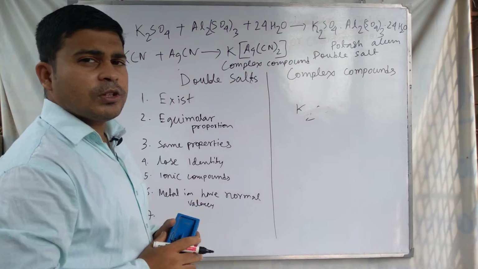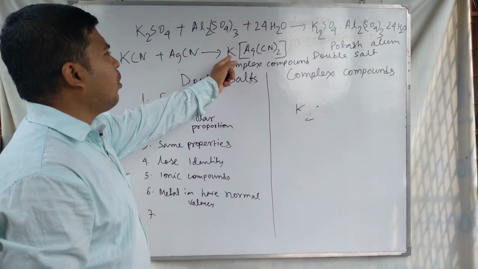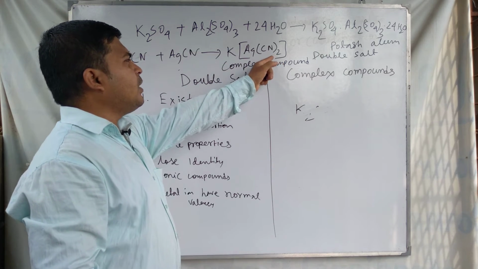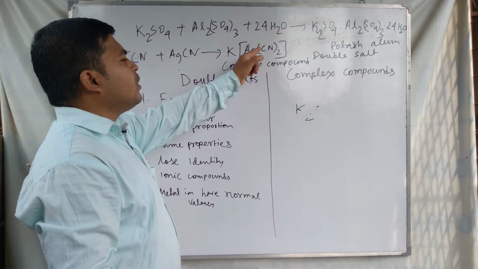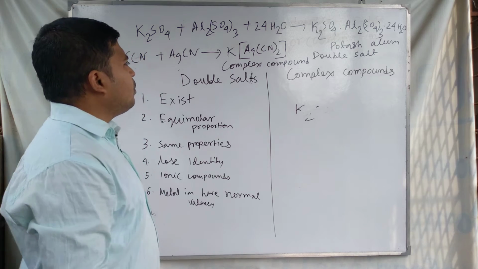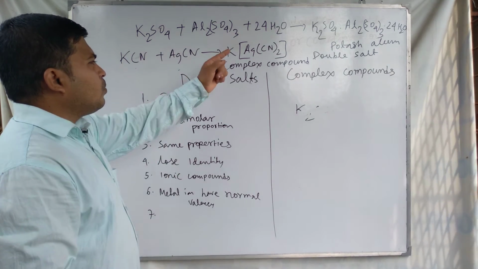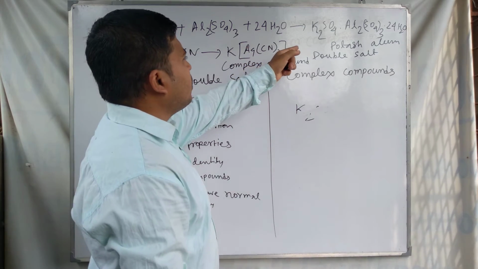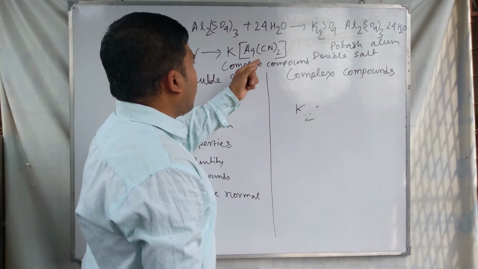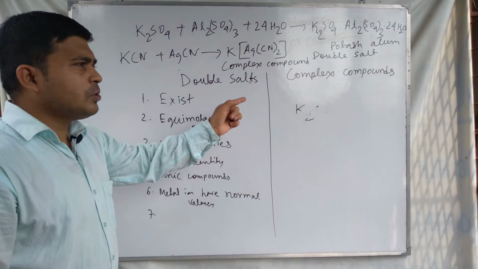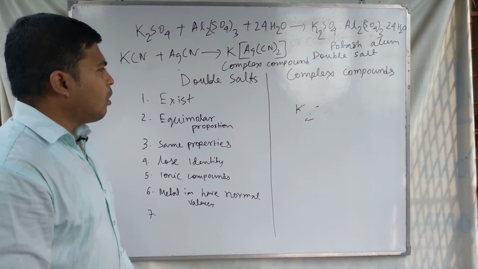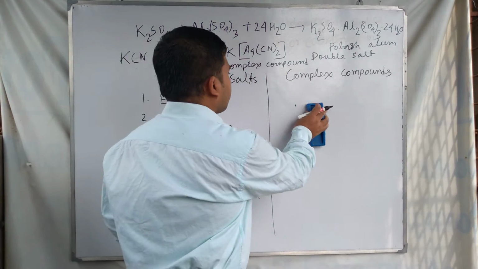The name of this compound is potassium dicyanidoargentate(I). This is the name of this coordination compound. Here, what are the differences between double salt and complex compounds? We would like to discuss this topic.